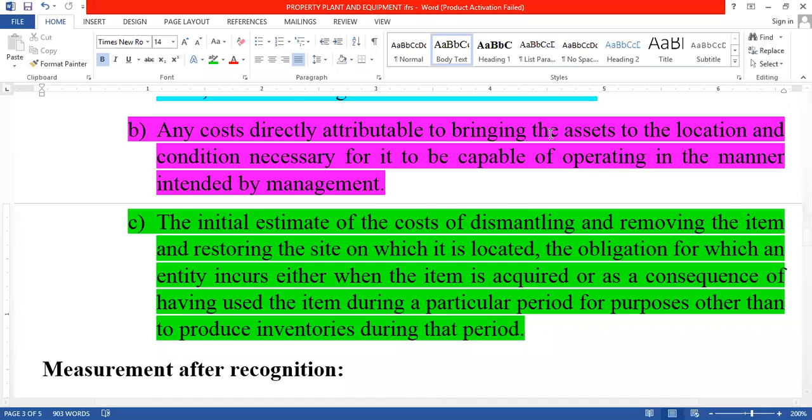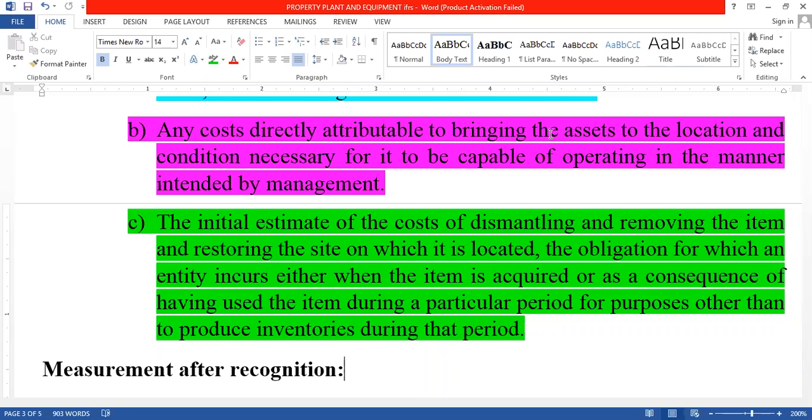Means here they are telling us about those costs when we are dispatching the asset into the organization, or removing the asset, or restoring the location from one place to another place. We are changing the location, changing the asset, removing the asset or acquiring the asset.